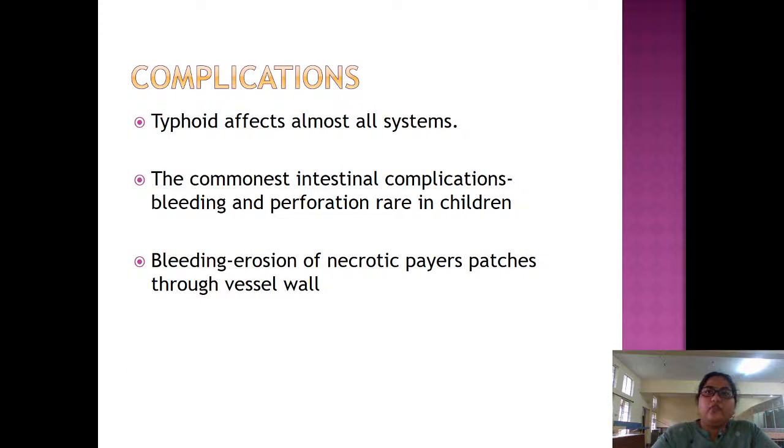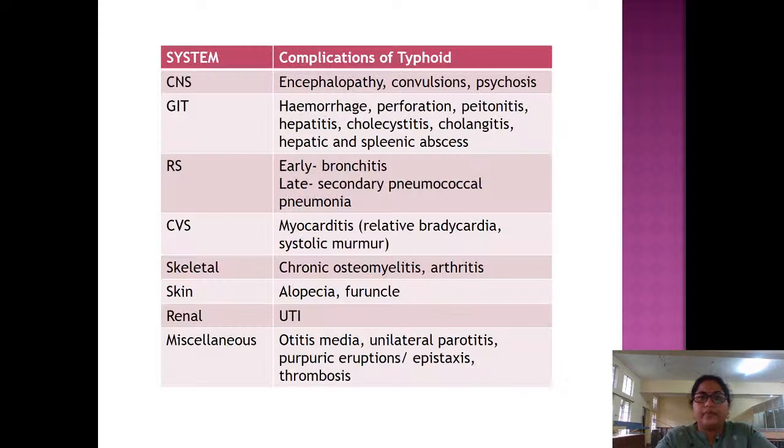Complications. Typhoid affects almost all systems. The commonest intestinal complications, that is bleeding and perforation, are rare in children. Bleeding is caused due to erosion of necrotic Peyer's patches through the vessel wall. So it affects almost all the systems. You just add itis to anything, that is a complication of typhoid. So let us see the detailed complication list.